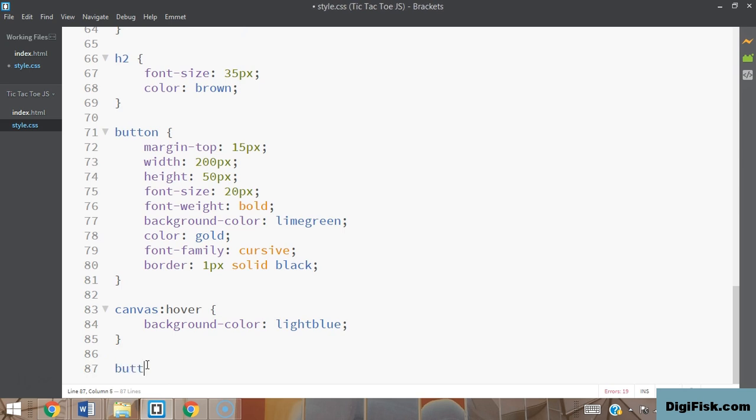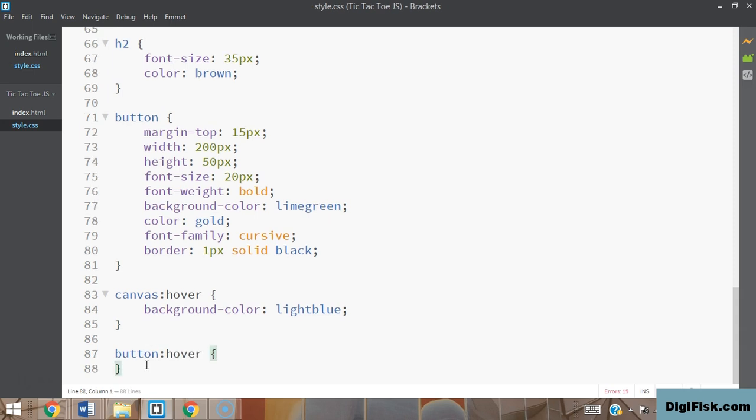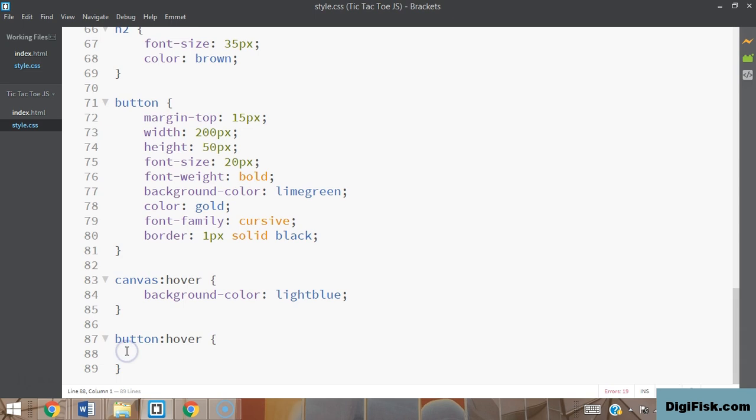And then there's also going to be a button hover. I'm going to select the button and then give a colon and then hover. Within that, I'm also going to give the same background. It's going to be green this time, because we gave a background color of lime green before, which is a lighter green color, and this time it's going to be green, so it's darker. If you notice here, I typed out background and not background color like I've been doing so far, but it will produce the same result. Both of these will change the background color of an element to the color you're specifying. So both background color and background work the same.